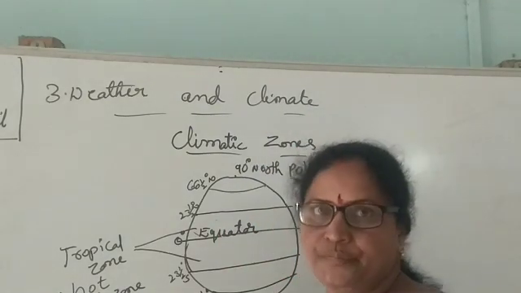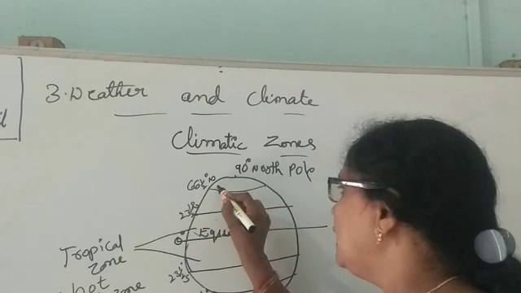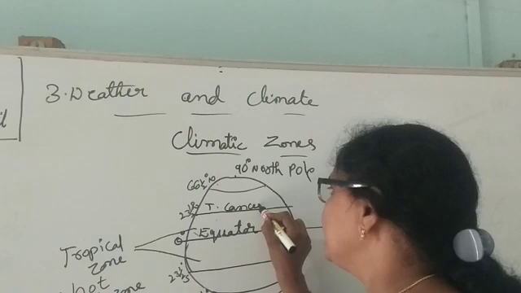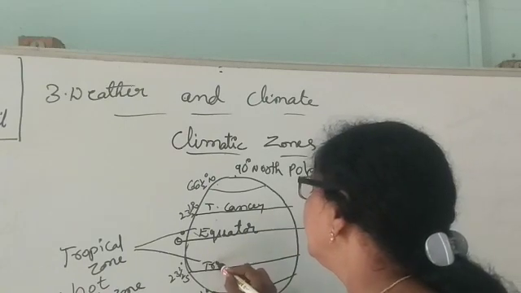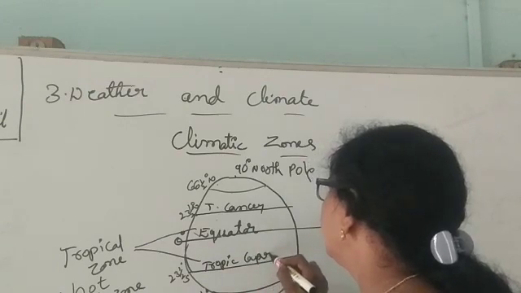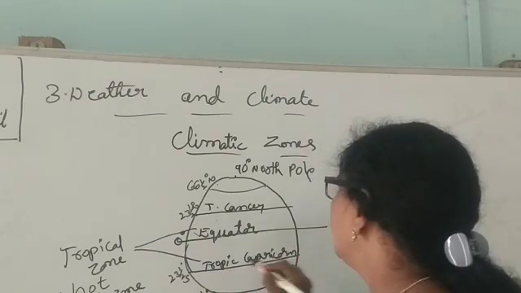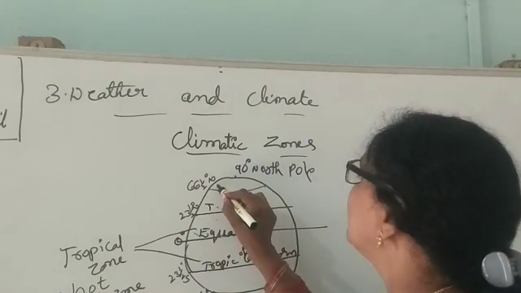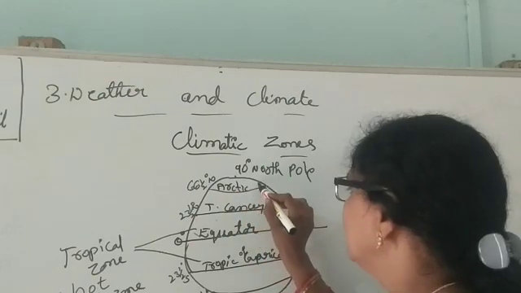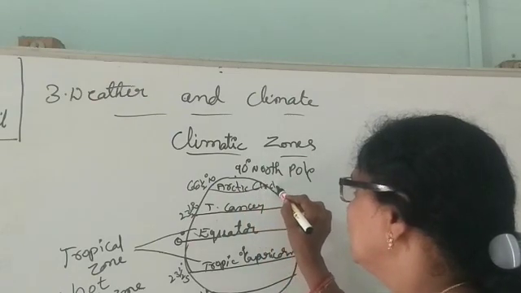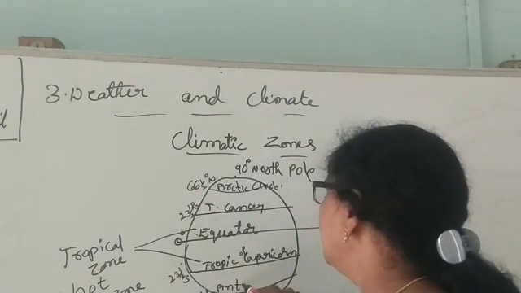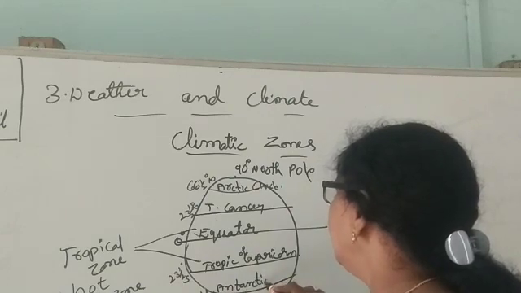These are the Arctic Circle and the Antarctic Circle. The Tropic of Cancer and the Tropic of Capricorn are the earlier lines. The Arctic Circle is in the north, and the Antarctic Circle is on the south side.